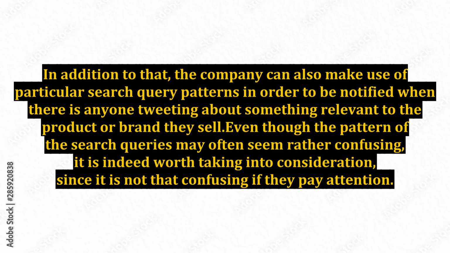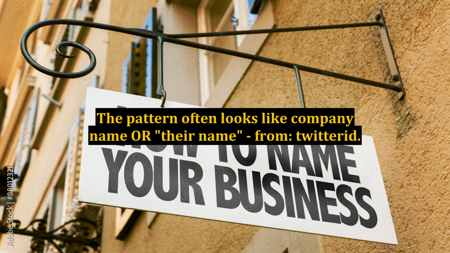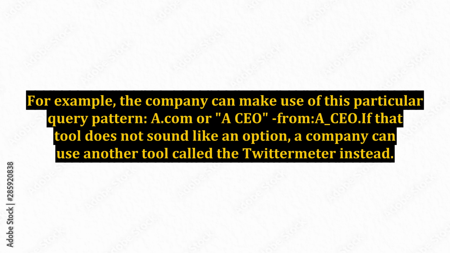Even though the pattern of the search queries may often seem rather confusing, it is indeed worth taking into consideration, since it is not that confusing if they pay attention. The pattern often looks like company name or their name from Twitterid. For example, the company can make use of this particular query pattern, a .com or a CEO from a_CEO.